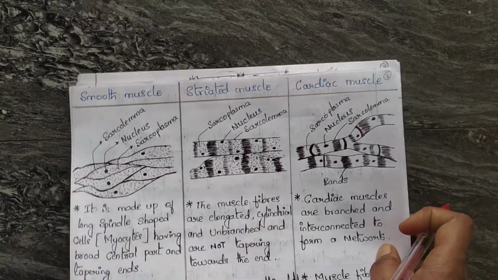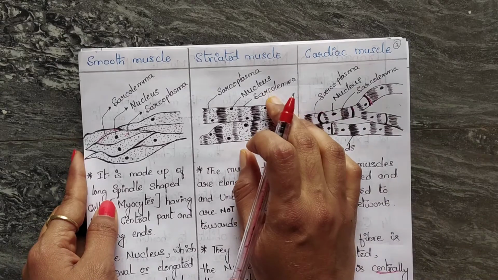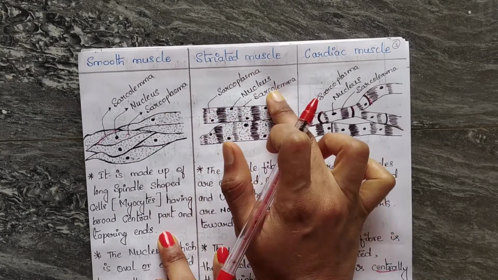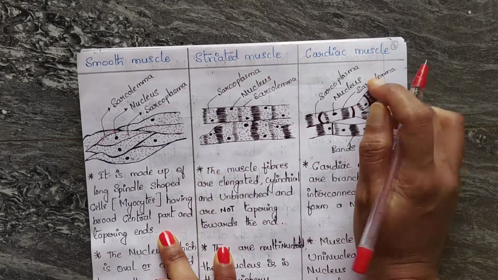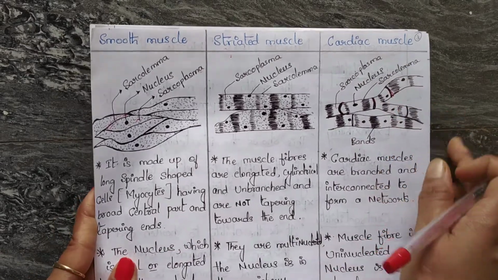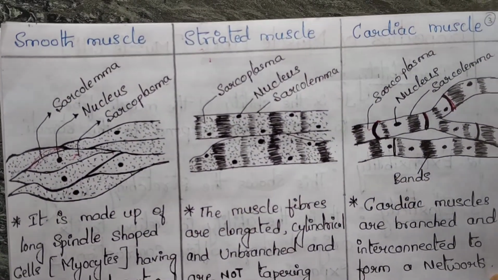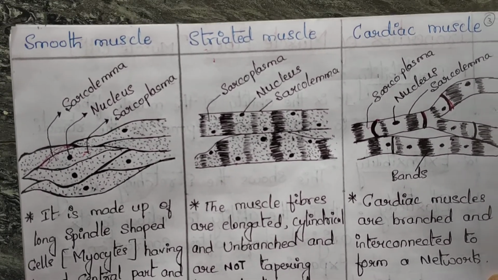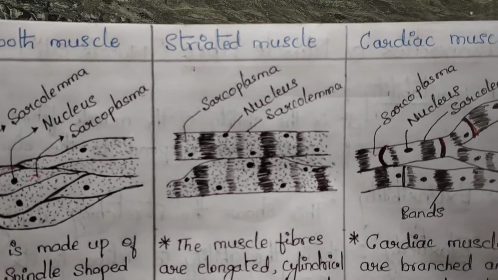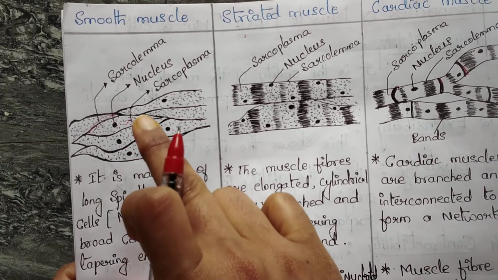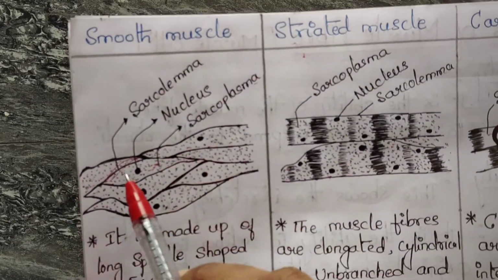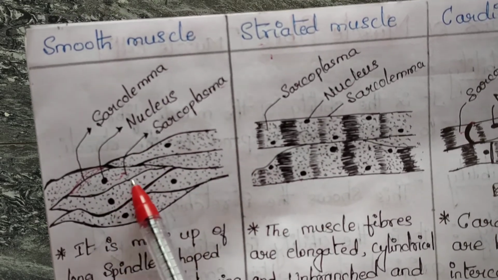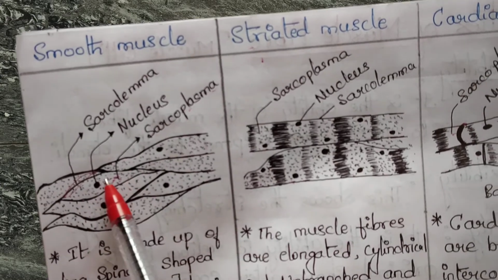Here is the structure of the smooth muscle, this is the structure of the striated muscle, or you can say skeletal muscle, and this is the structure of the cardiac muscle. I guess this is visible. As I explained in our previous video while explaining the muscle tissue, in this diagram you can see the cell membrane called sarcolemma, the cytoplasm called sarcoplasm, and the nucleus.